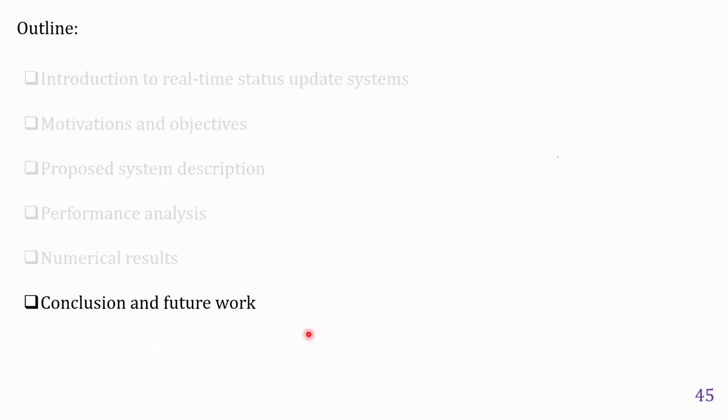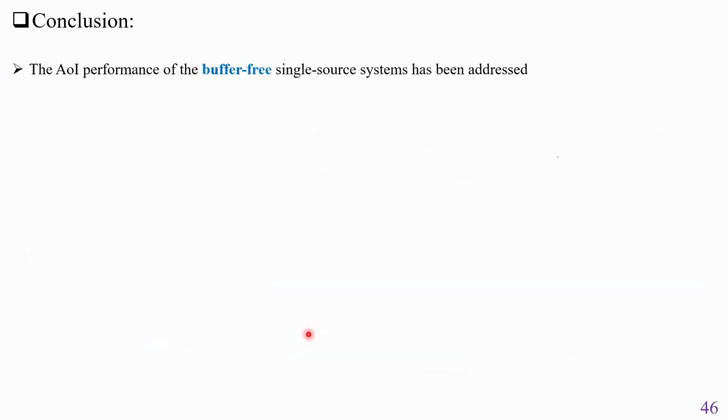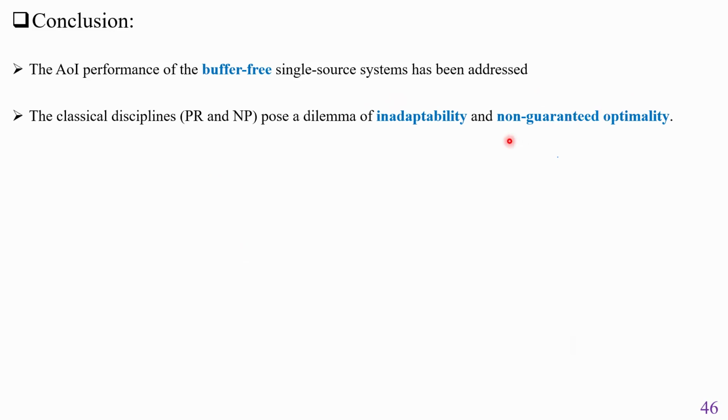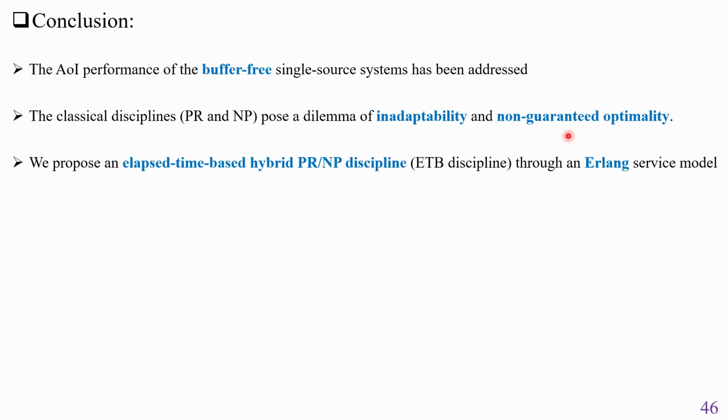For our conclusion and future work, the age of information performance of buffer-free single-source systems has been addressed. The classical disciplines pose a dilemma of inadaptability and non-guaranteed optimality. We propose an elapsed time-based hybrid discipline through an Erlang service model. A controlling parameter T is introduced for the proposed discipline.